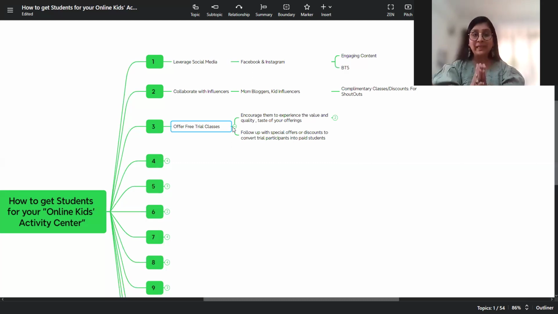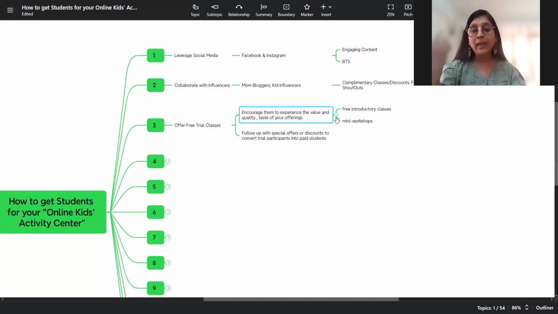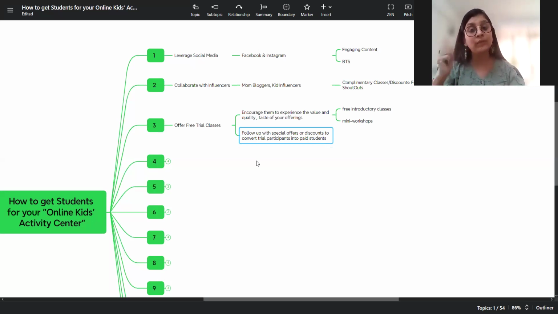So in your trial class, they come and explore your way of teaching. And how you can do that is by introductory classes or mini workshops. As I already said, it could be a free introductory workshop or a mini class. And second, you can follow up with special offers and discounts to convert the trial participants into paid clients.